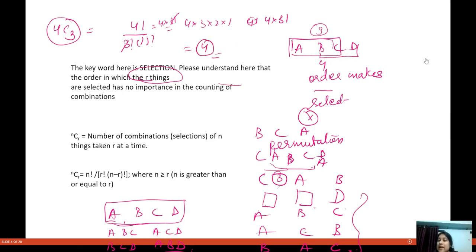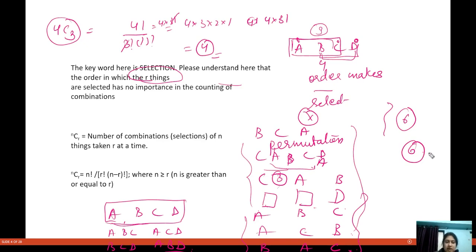Okay, but when I am trying to do the permutation, if I am selecting these three people A, B, C only, then you see we have six kinds of arrangement. And if I select B, C, D, then I will have another six arrangements. And if I select A, C, D, then I will have another six arrangements. And if I select ABD, then I will have another six arrangements. So basically 6 into 4. So I'll get 24. Let us check whether we get 24 or not.